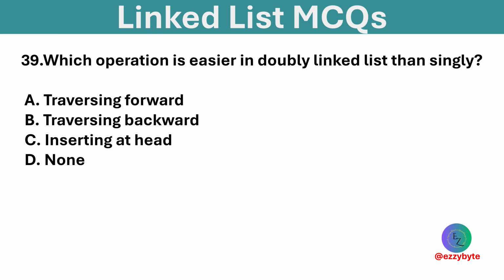Which operation is easier in a doubly linked list than singly? Options are traversing forward, traversing backward, inserting at head, and none. Option B is correct. Traversing backward is easier in a doubly linked list.